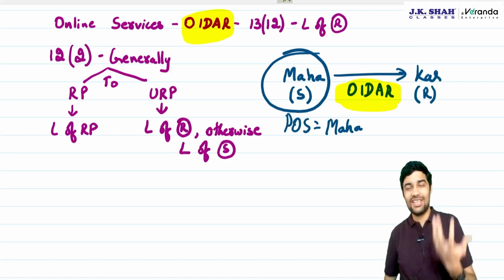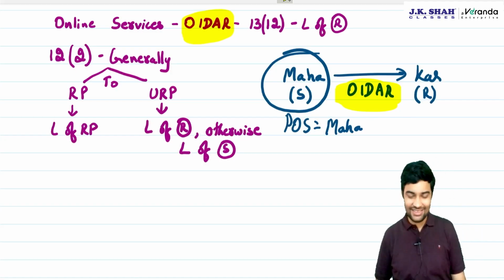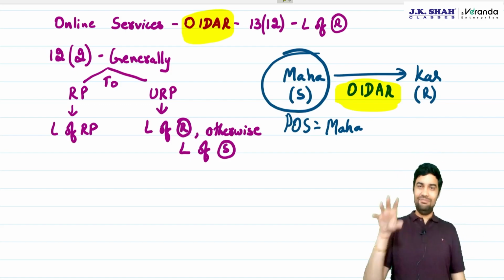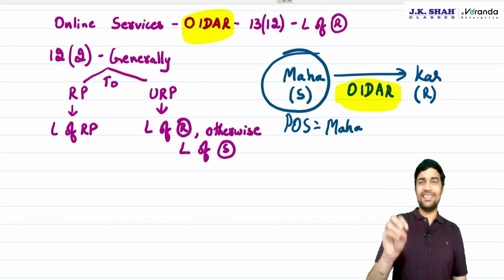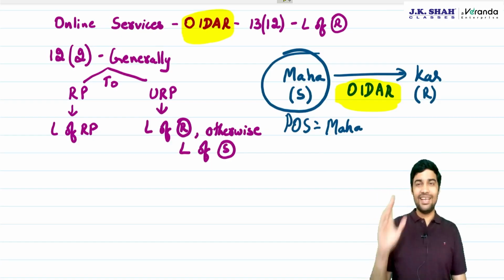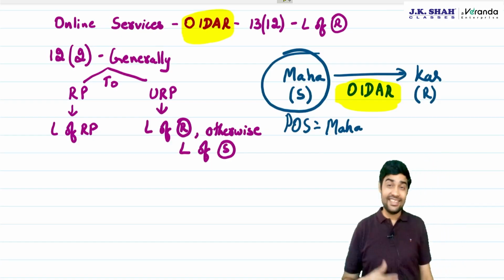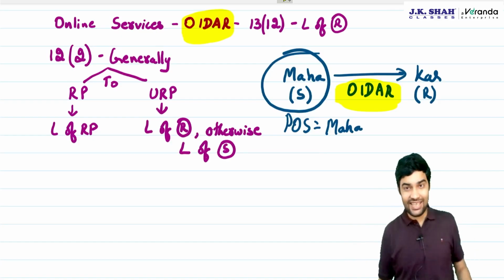More of a circular on procedural grounds, it doesn't define any place of supply. It just makes sure that the tax correctly flows to the recipient state. Clear? In fact, the circular interestingly also covers online money gaming.